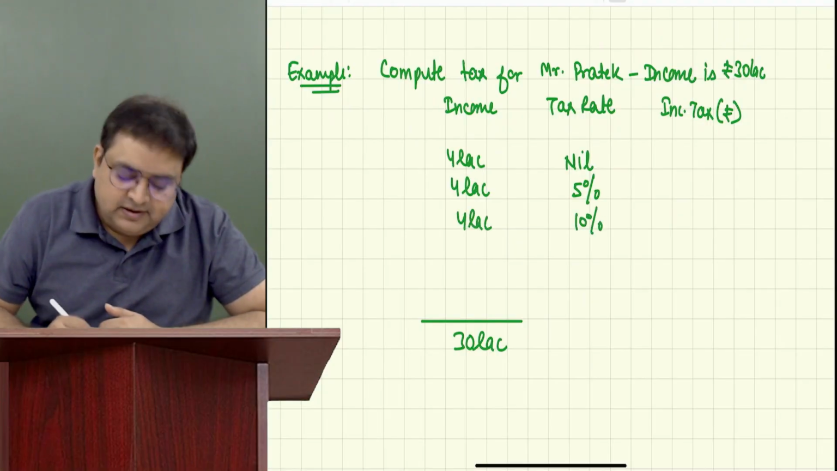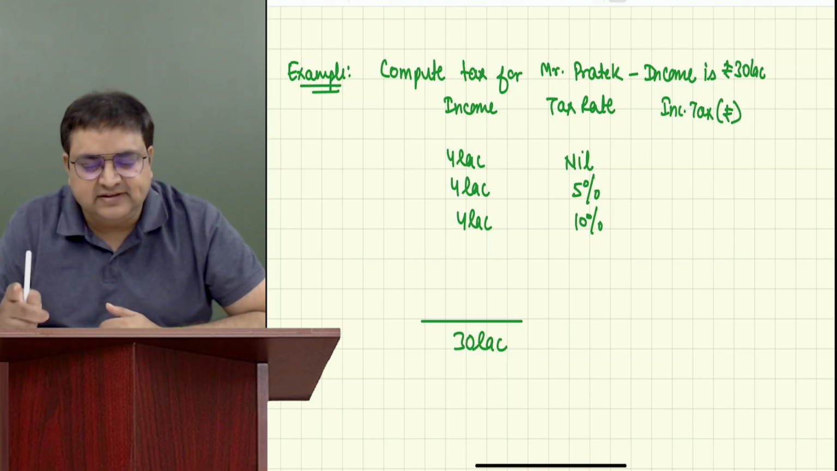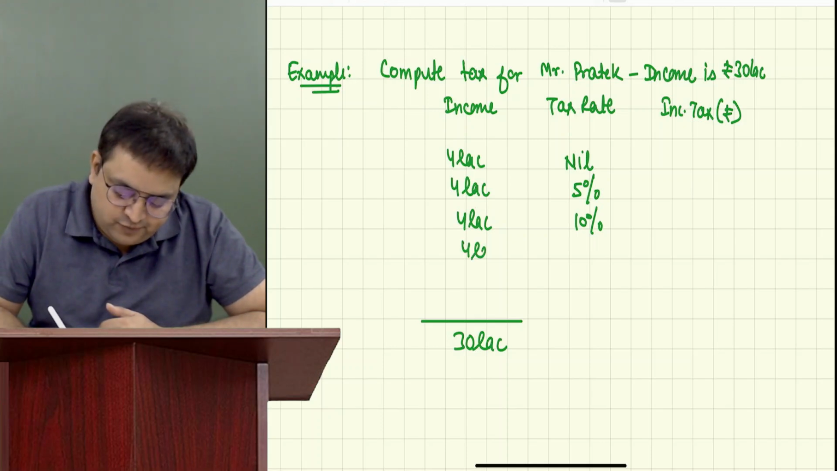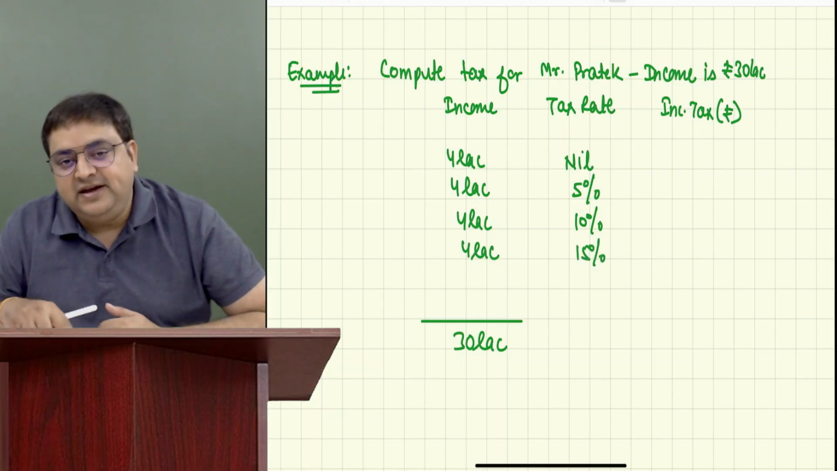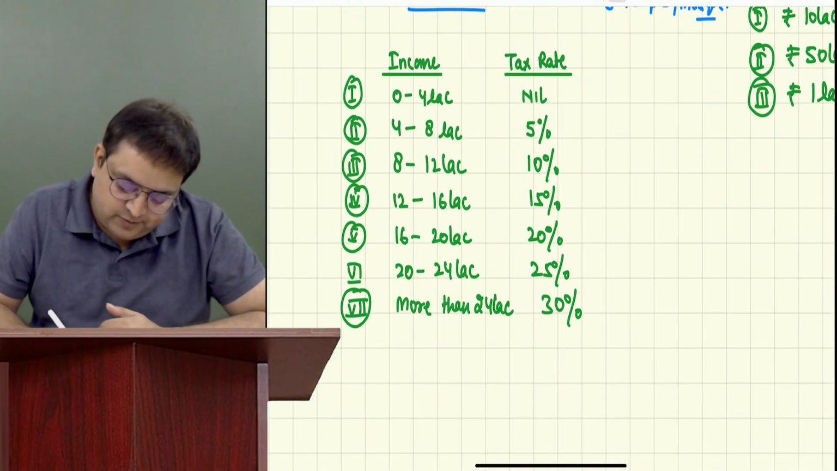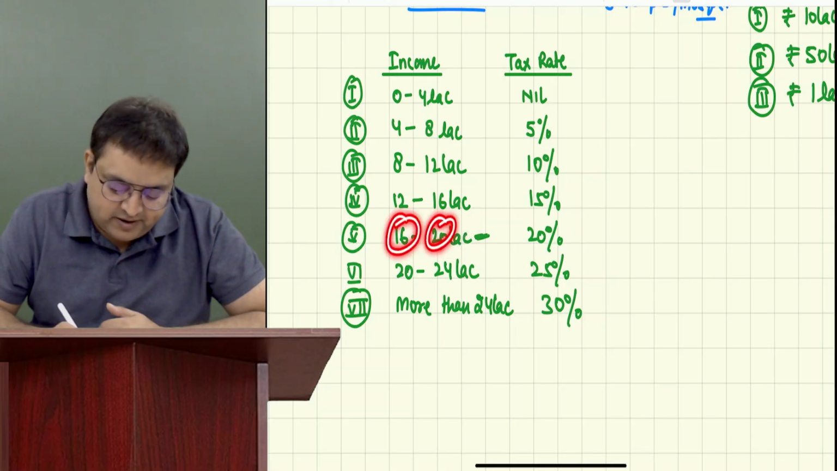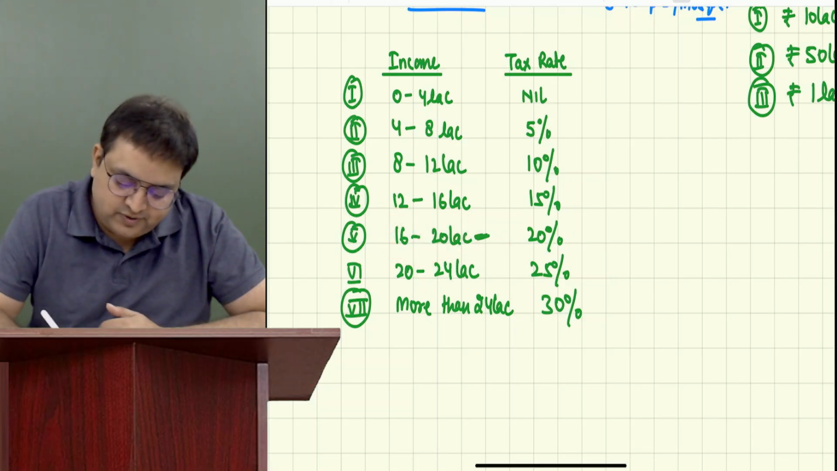10%. Next is 12 to 16. Is he crossing 16? Yes. 16 minus 12. 4 lakh. 15%. Next is 16 till 20. You can see 16 till 20. Is he crossing 20? Yes, he is crossing 20. So 20 minus 16, upper limit minus lower limit. 4 lakh is 20%.